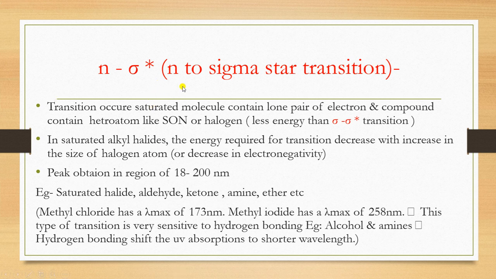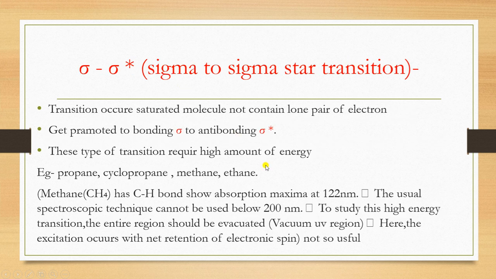So that is the n to sigma star, and finally the sigma to sigma star type of transition. What happens in sigma to sigma star? Generally bonding to anti-bonding takes place. The transition occurs in a saturated molecule that does not contain a lone pair of electrons, like S, O, N, H, and the electron gets promoted from bonding to anti-bonding sigma star. As we already know, sigma to sigma star requires one of the highest amounts of energy. Propane, cyclopropane, methane, and ethane, which are single bonded compounds, are examples.